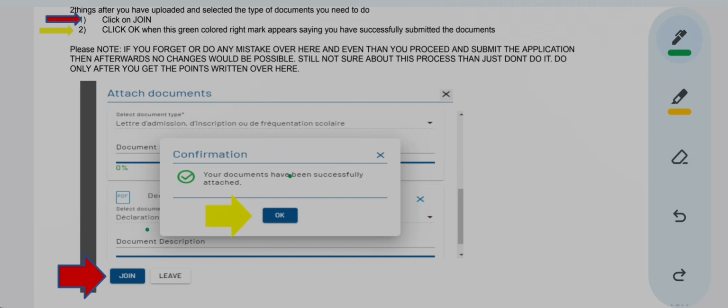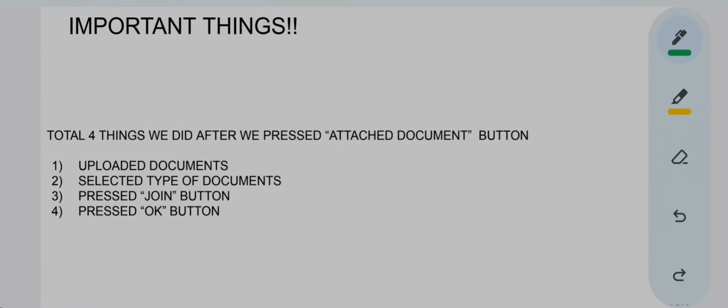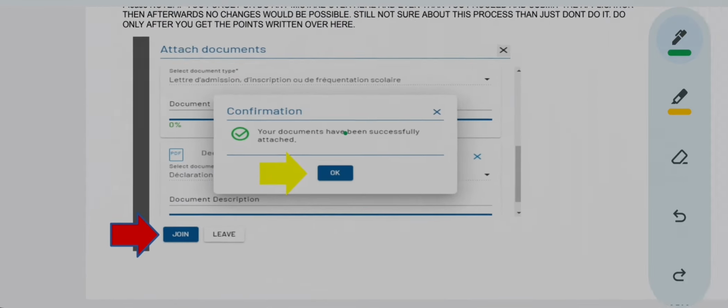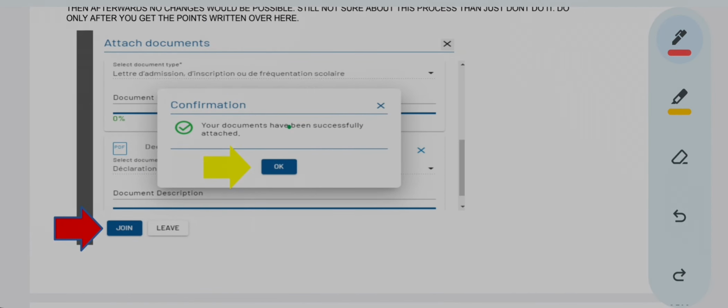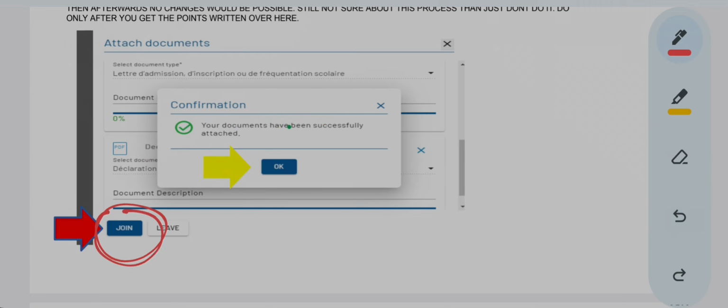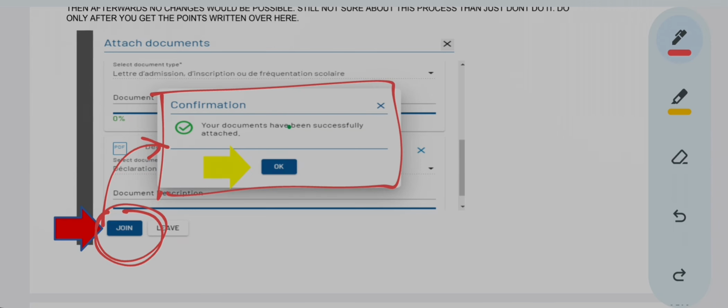Now the things are very clear. First we uploaded the documents, then we selected the type of documents, then we pressed the Join button. This is the Join button. Before you press the Join button, this box is not going to appear. Only when you press the Join button will this box appear, and when it appears, you press OK.